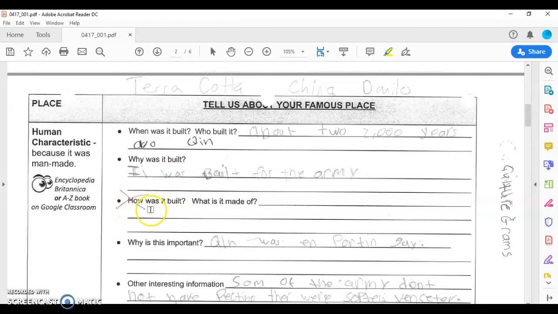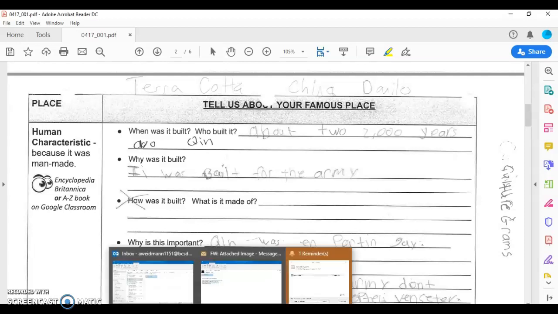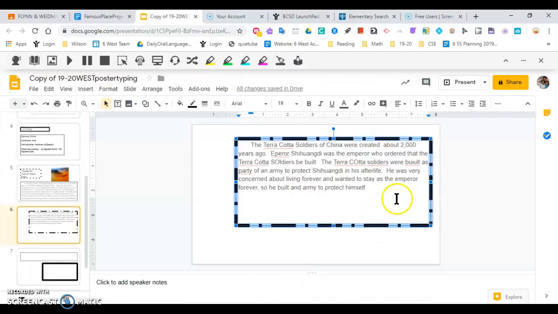So this part was crossed off. Why is this important? Well, Shi Huangdi was an emperor who joined the sections of the Great Wall into one Great Wall, among many other accomplishments.